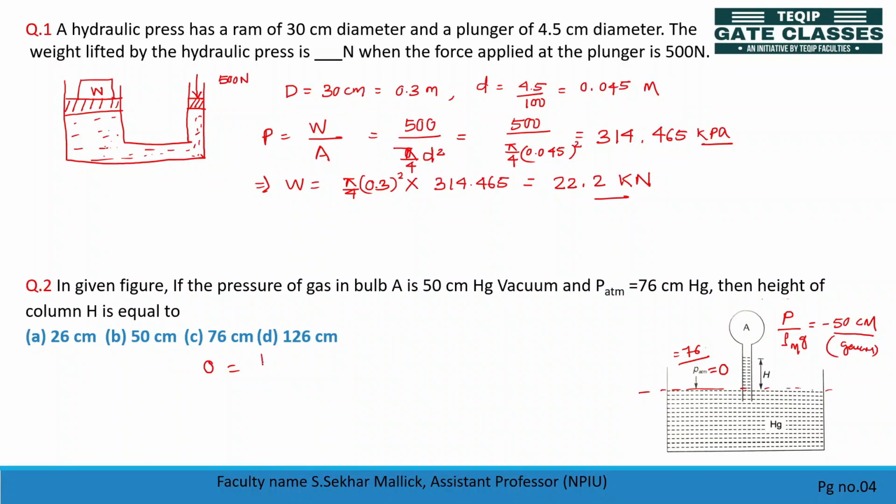In terms of pressure head, if you balance P by rho g, then plus H, P by rho g is how much? This is equal to minus 50 plus H is equal to 0.